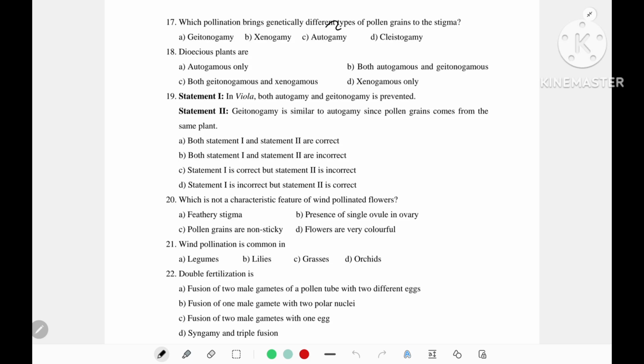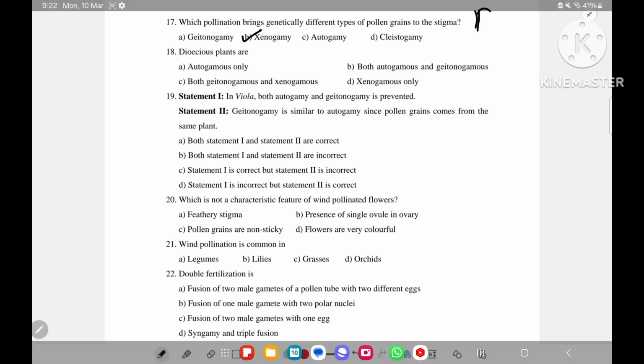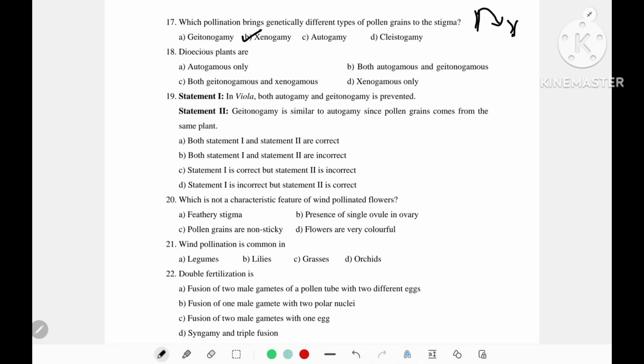Which pollination brings genetically different types of pollen grains to stigma? Answer is xenogamy. In xenogamy, there is a fall of pollen grains from a flower belonging to one plant to another plant. But in other cases, that is geitonogamy, autogamy and cleistogamy, there is a fall of pollen grains from the same plant to the other flower of the same plant or to the other stigma of the same flower. So same plant or same flower.